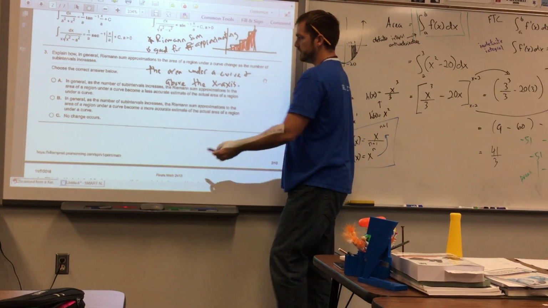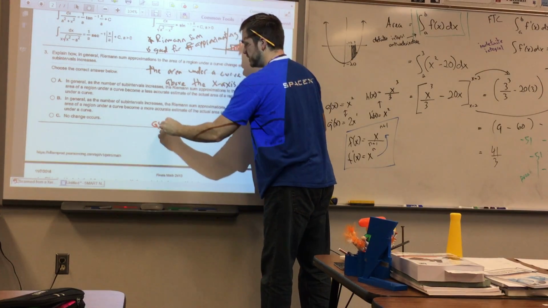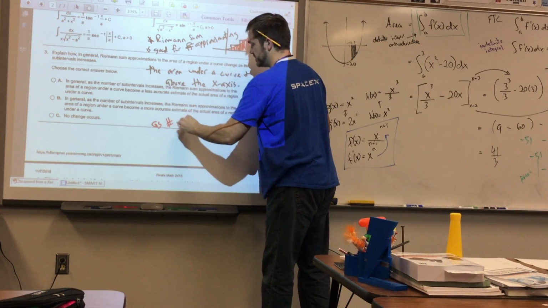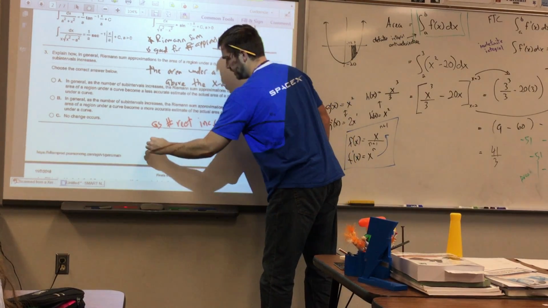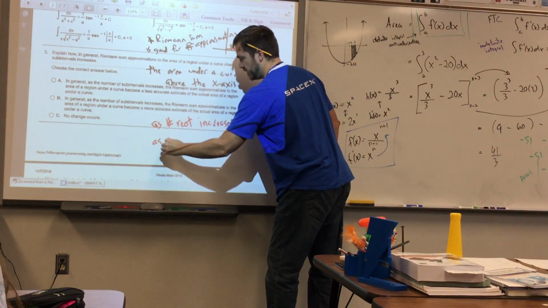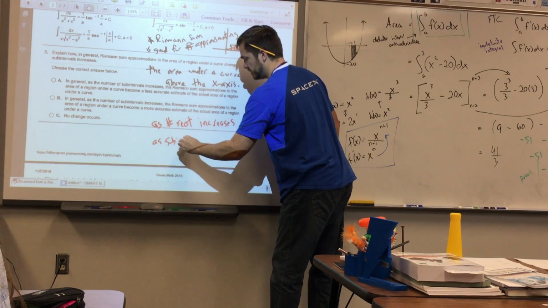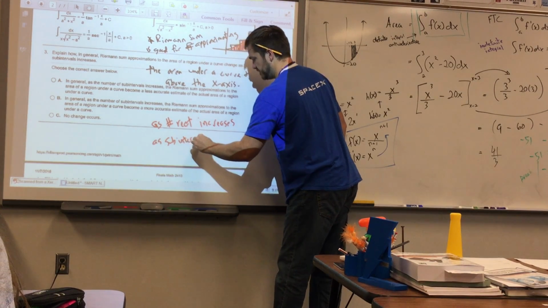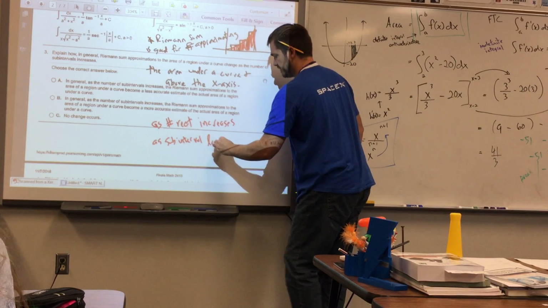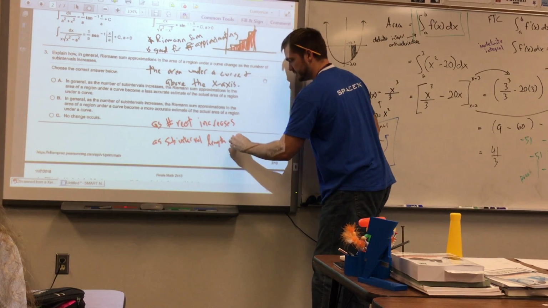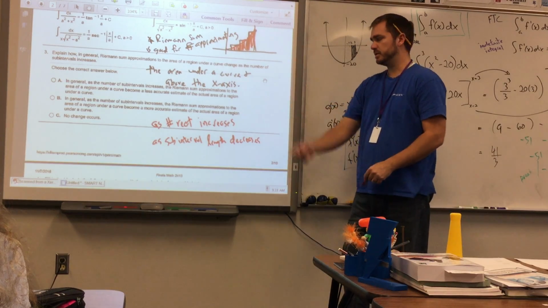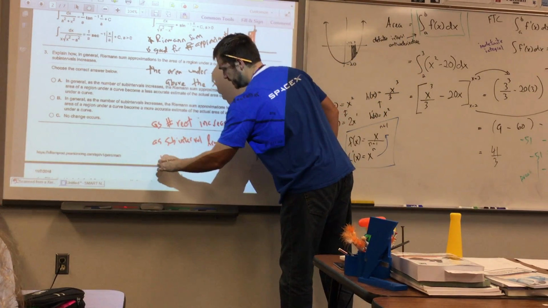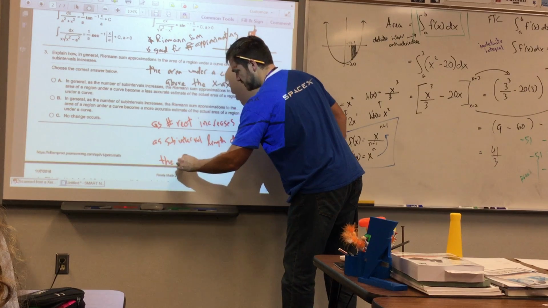So, as the number of rectangles increases, or you could say, as the sub-interval length decreases, or you could say as you make the width smaller and smaller, the accuracy increases.